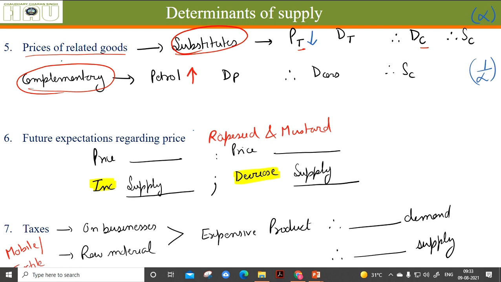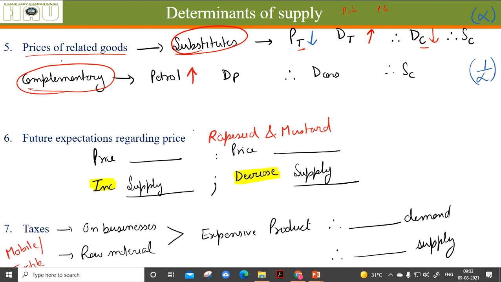When the price of tea reduces, the demand for tea increases because more and more people can afford it now. When the price of coffee is constant and the price of tea is down, definitely more and more people who were earlier taking coffee now shift to tea. And then the demand for coffee is going to reduce.